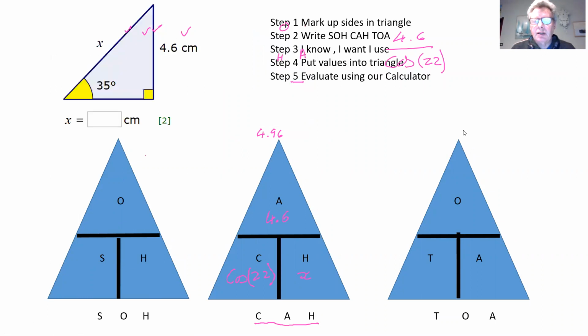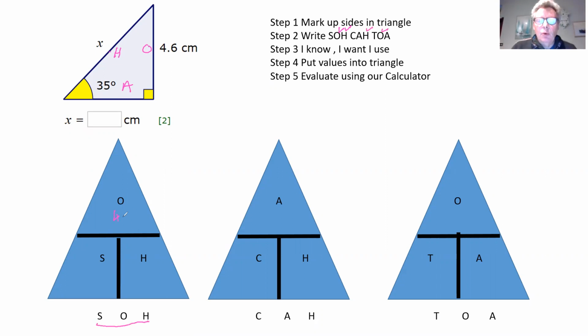That's clear from last time. Right, let's mark up our triangle. So this is along 1H. That's OA, SOH CAH TOA. I hope you can see that's going to get 2 ticks because he only gets 1 tick and he only gets 1 tick. So we're going to use SO again here.